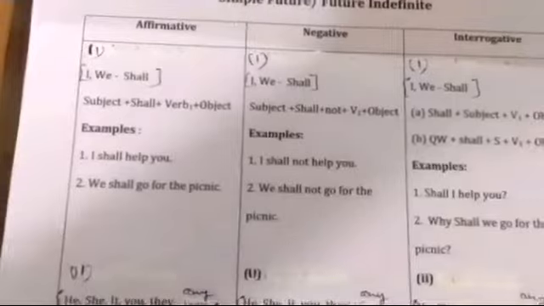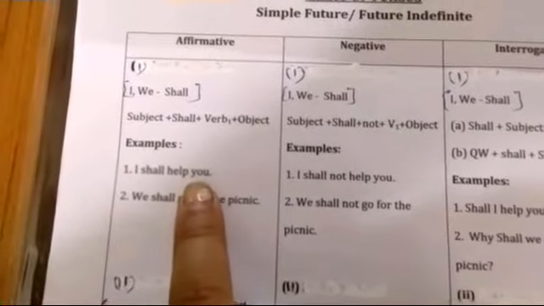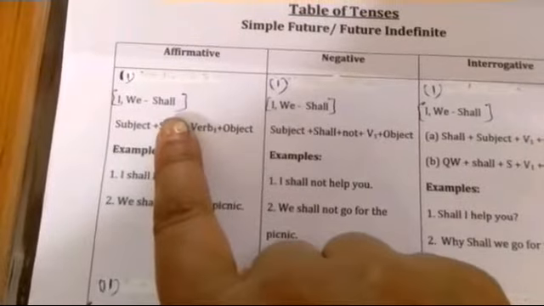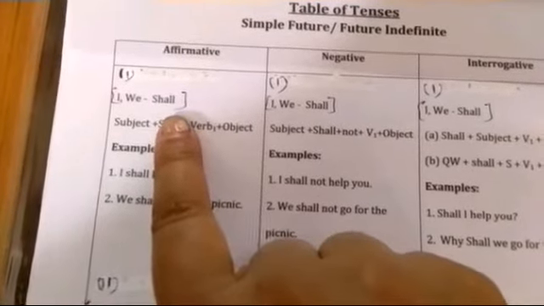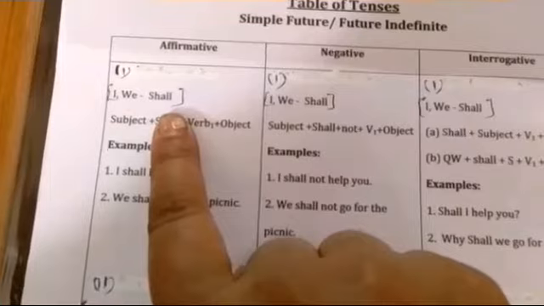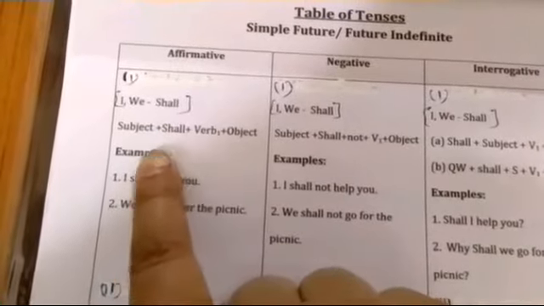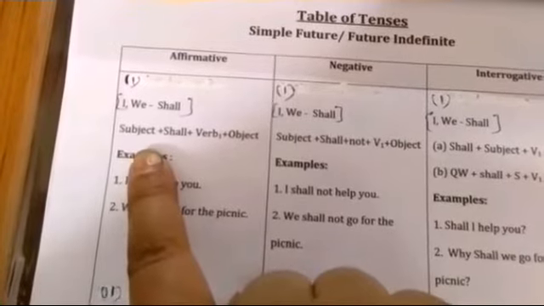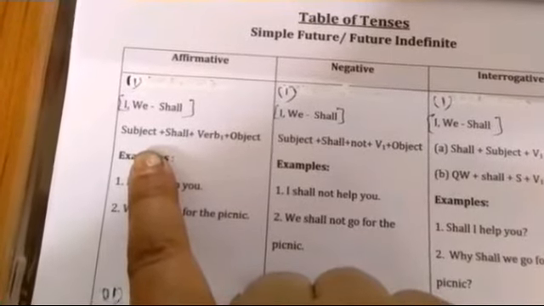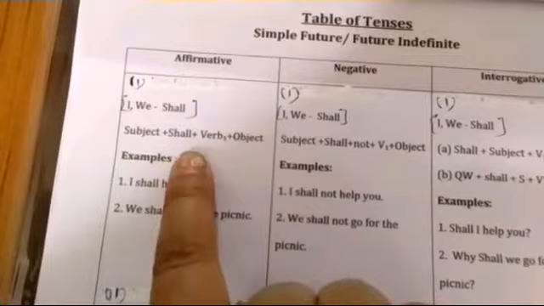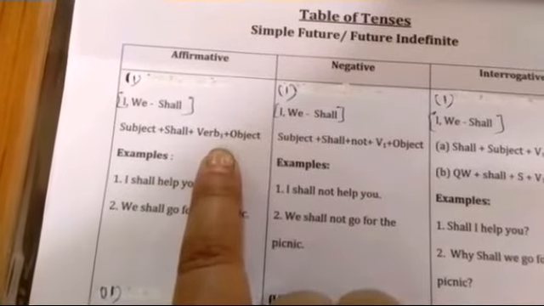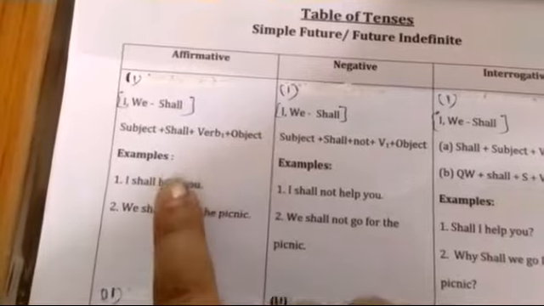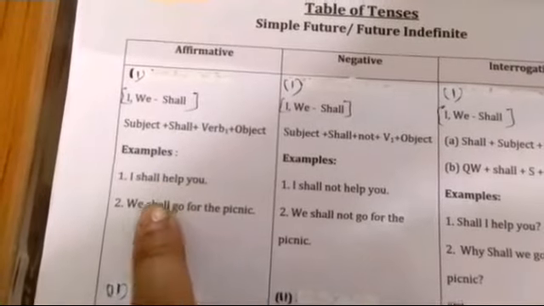If we force on something, then we put will instead of shall. So this is the rule or the formula: subject, shall, verb first form, plus object.